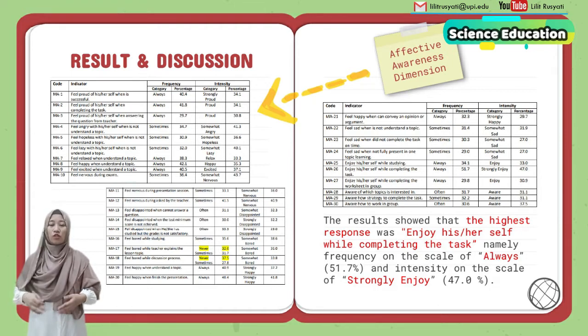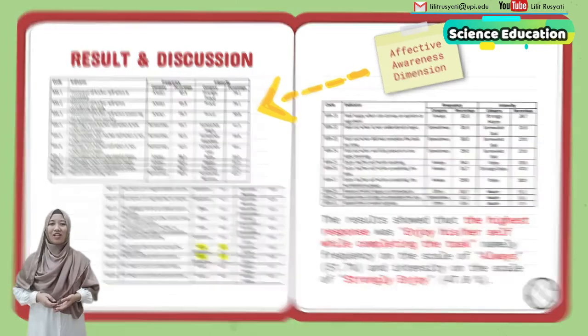That means students feel happy and enjoy when they have finished their task. And we can see here with the yellow highlight that students never feel bored, but sometimes they also never feel bored while a teacher explains and while discussing with each other.